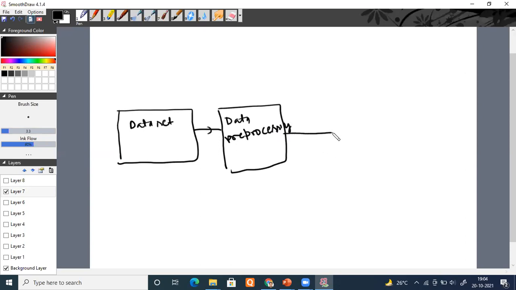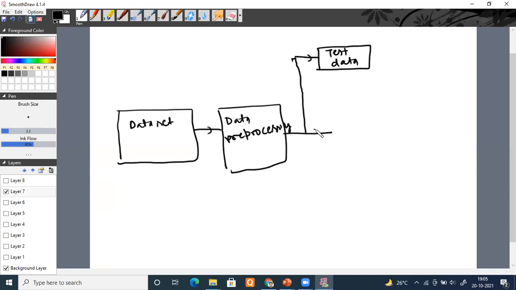We will divide our data into two parts. One part will be kept aside, known as test data.